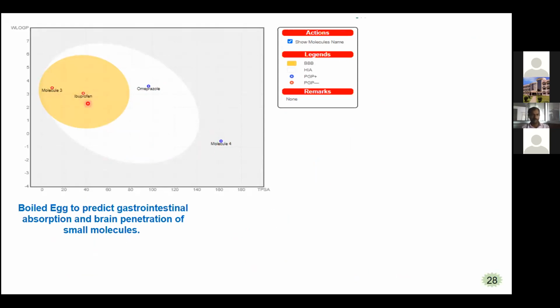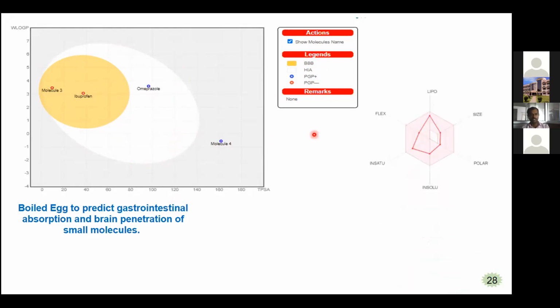If you observe ibuprofen, the permeability is there. The yellow color, as in the egg yolk, indicates the blood-brain barrier, and the white region indicates HIA, the human intestinal absorption. The blue dots indicate PGP plus and PGP minus, whether it is penetrating or not.